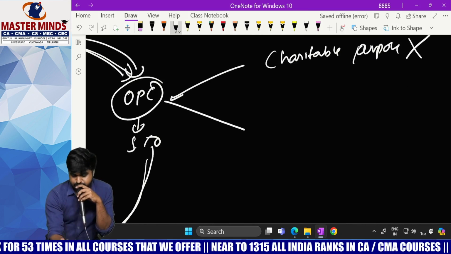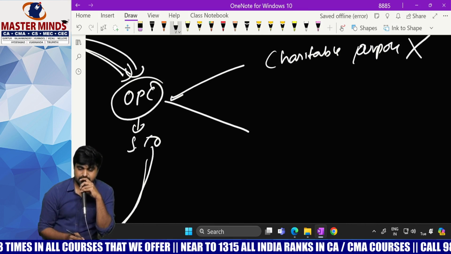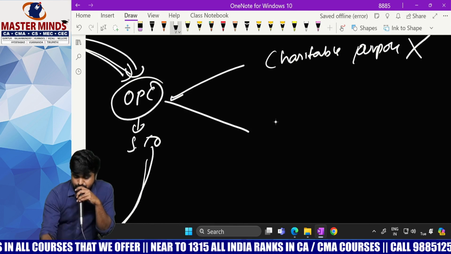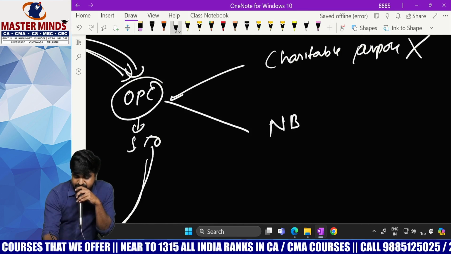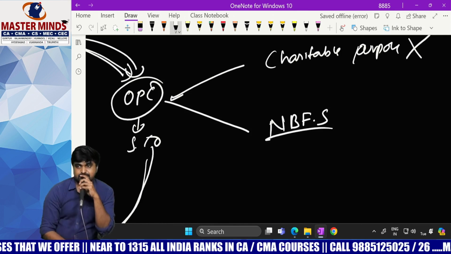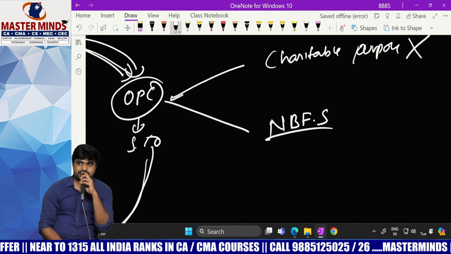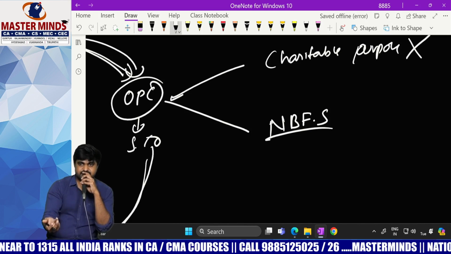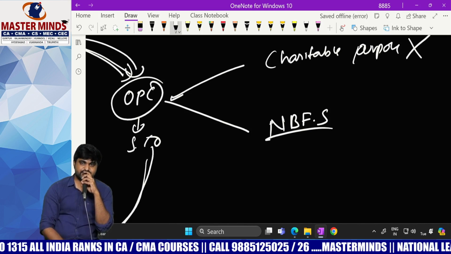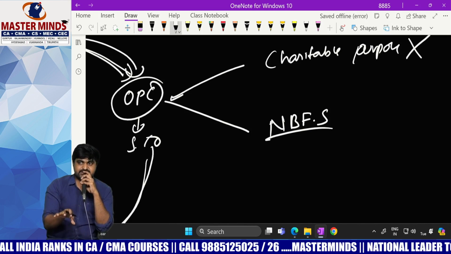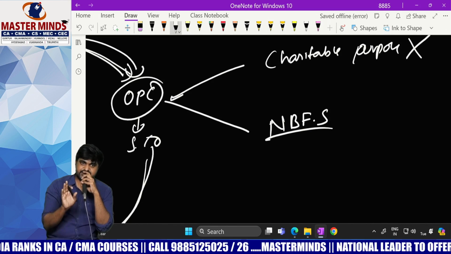Next one, second point. It cannot do non-banking financial services also. So what is meant by financial services? Lending loans, taking deposits. This kind of transaction will be called a financial transaction.